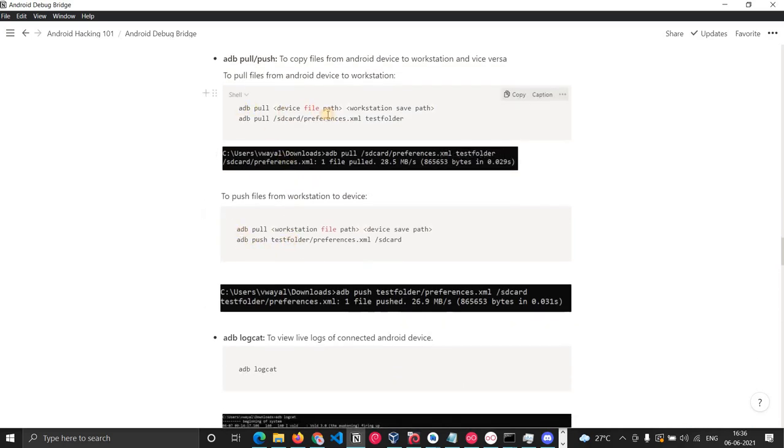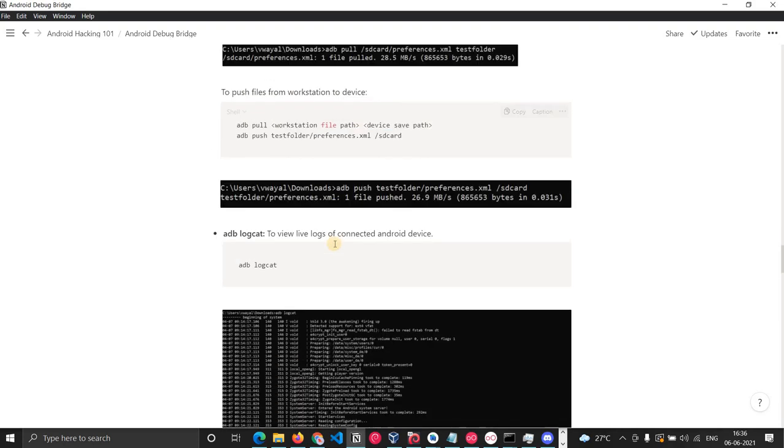You can see that with adb pull, you give the device file path, and on your workstation the location where you want to pull it to. Similarly for push, you give the file on your workstation and where you want to push it.